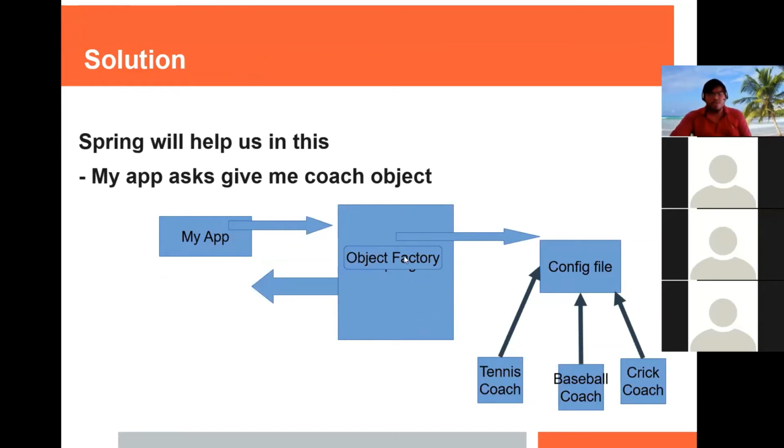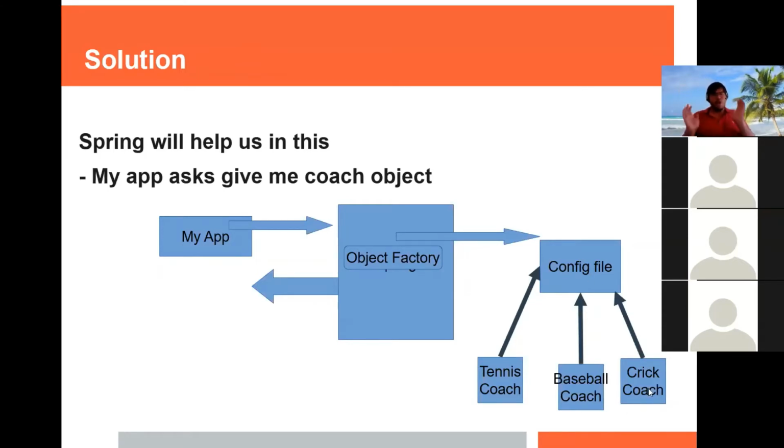So Spring will use the factory method here. My app will ask that I need this object. Then this factory method will check the configuration file, and in the configuration file we will mention which object to give. So in the first case, if we write in the configuration file that if someone asks for the object, give the TennisCoach. Later on, if someone says, I don't want the TennisCoach, I want the CricketCoach, then we only need to change this configuration file. We will say, now provide the CricketCoach.